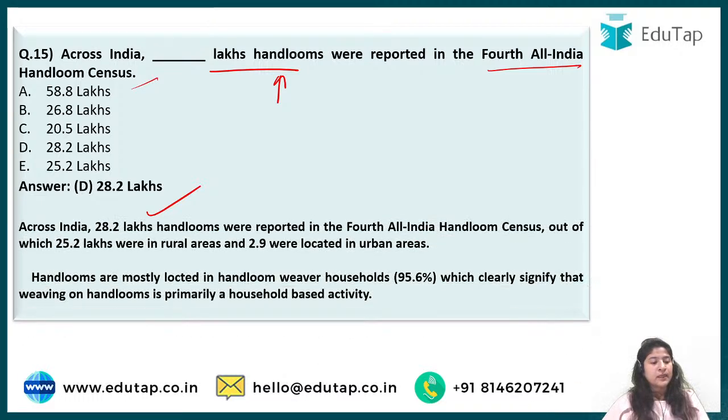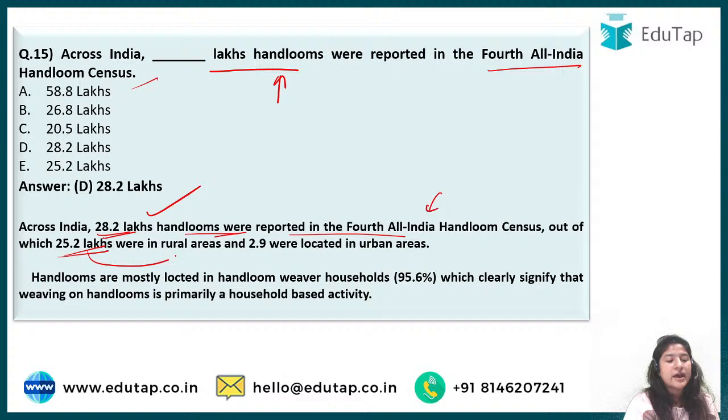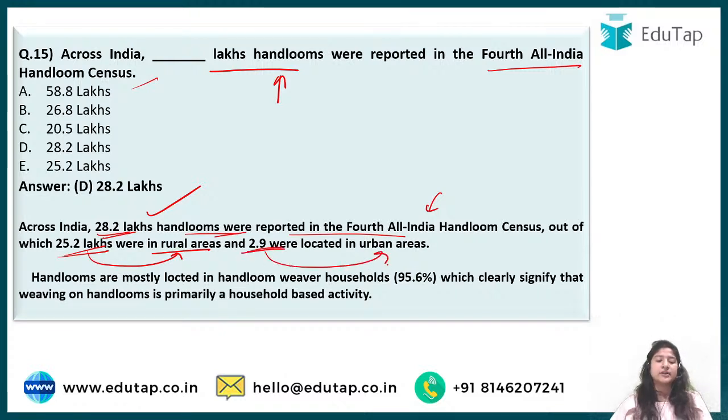Then we have some information regarding this: across India, 28.2 lakh handlooms were reported in the fourth census. Out of these, 25.2 lakh were in rural areas, of course, because most of the agriculture or allied activities are done in rural areas, and 2.9 lakh were located in urban areas. I hope you all understand this, and I need not clarify it.